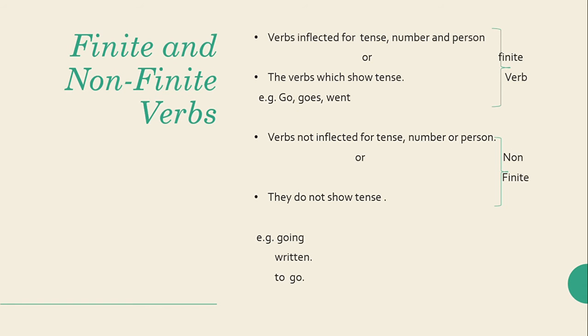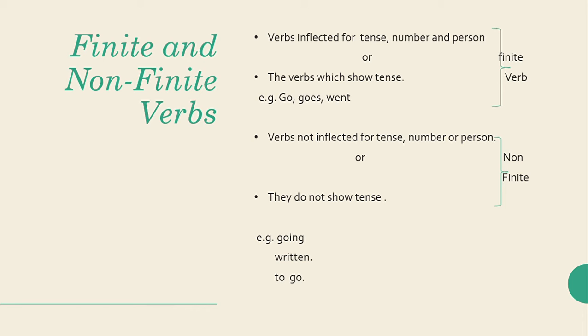Next is finite and non-finite verbs. Finite verbs are those verbs which are inflected for tense, number, and person, or simply we can say the verbs which show tense. For example, go, goes, and went. If I say he goes to school, it is expressing the simple present tense. Now let's take another example: he went to school. This went is showing the action that has happened in the past, so it is showing tense.